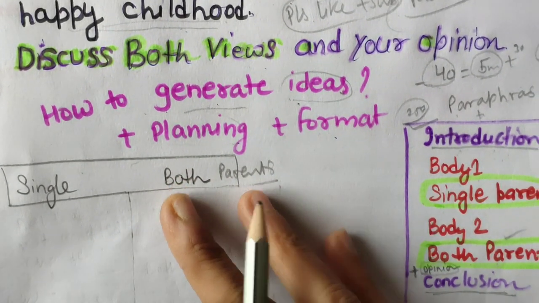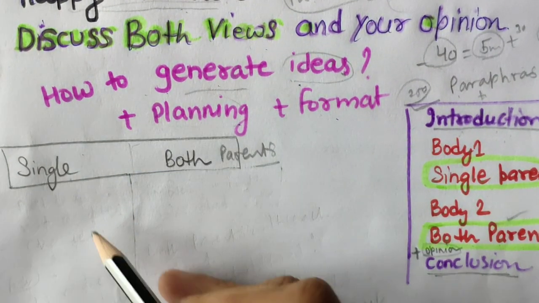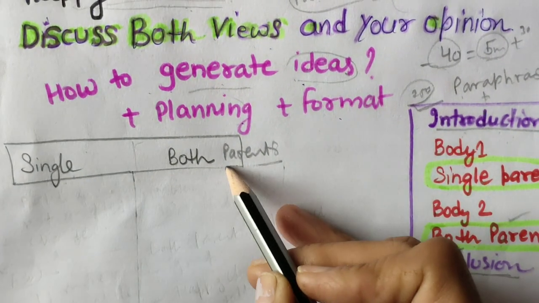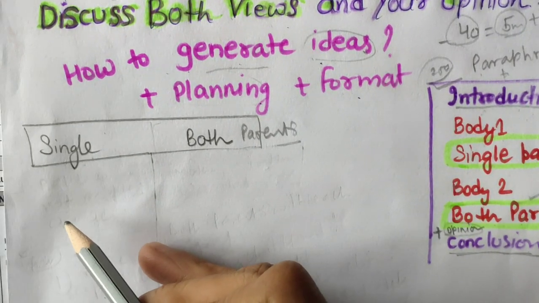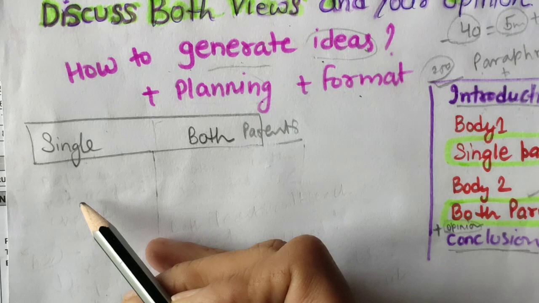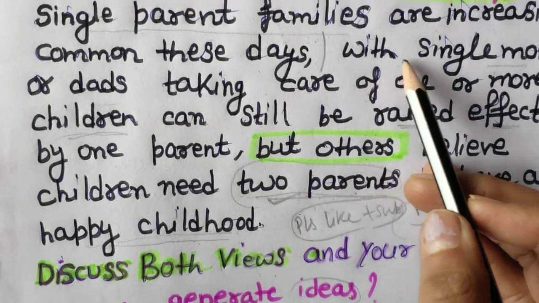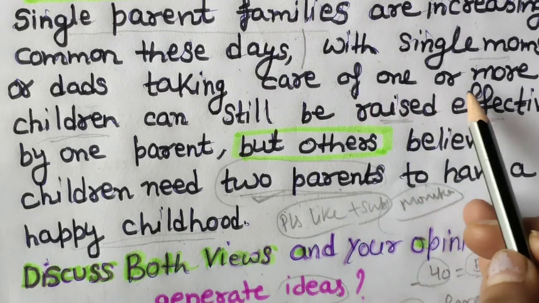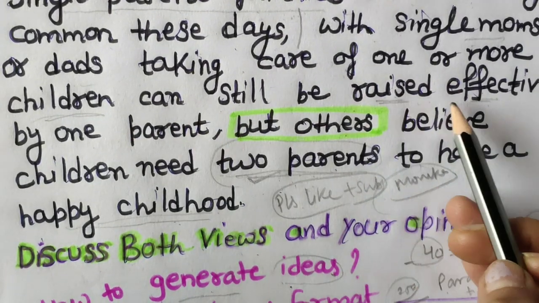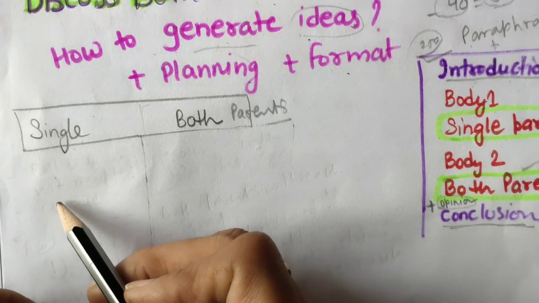Okay, how to generate ideas. So in actual planning also you can do this line, and here first point of view, here second point of view. Let's discuss single parenting, how they can raise. So let's read it again. Single moms or dads taking care of one or two children can still be raised effectively. How they can raise effectively, so this we can discuss here.